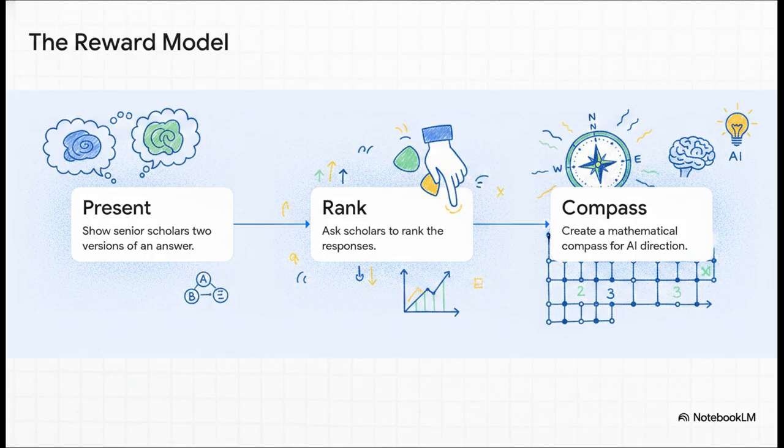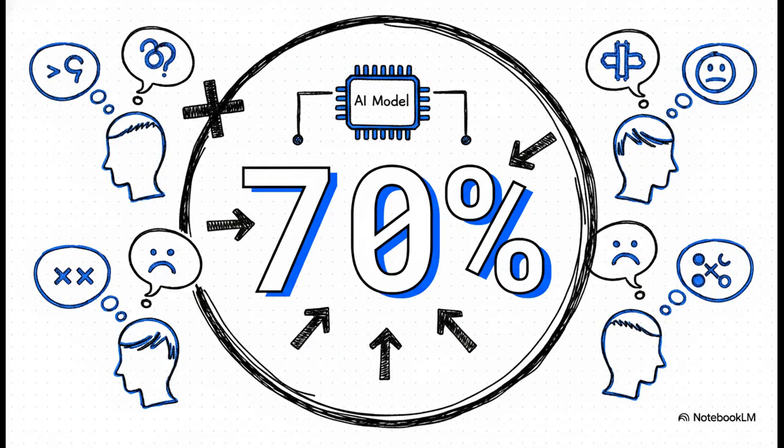By harvesting these expert preferences, they literally build a mathematical compass. This compass then automatically teaches the underlying AI which conversational direction we humans actually prefer. But here's the kicker. They don't just blindly accept every piece of ranking data. To keep the model from getting entirely confused by conflicting opinions, they enforce a consensus threshold. They toss out the low signal noise and only use the preference data when there's clear agreement among the humans. Specifically, we're talking about a 70% agreement rate or higher. If the humans can't agree on which answer is better, the AI just ignores it.